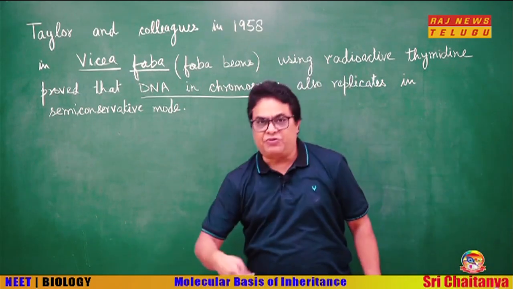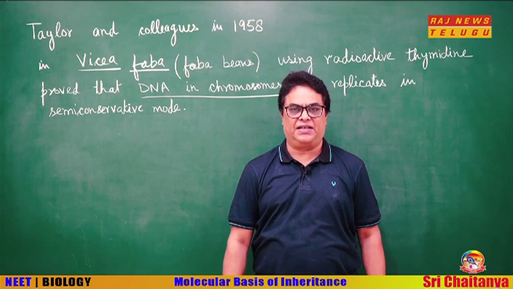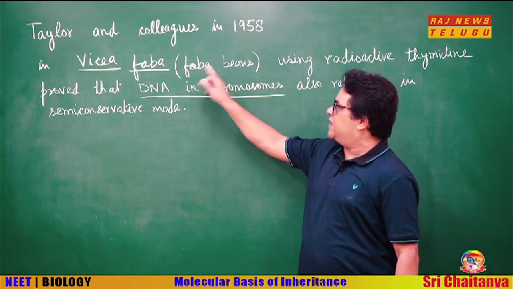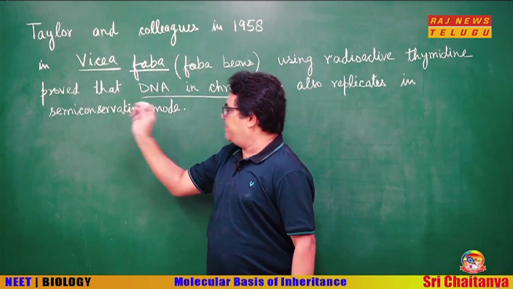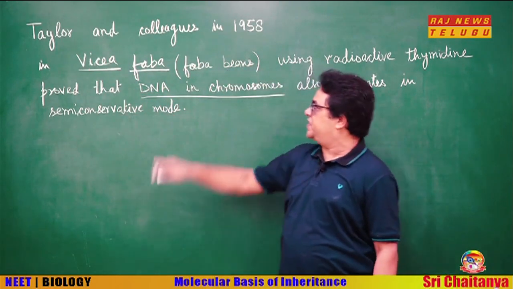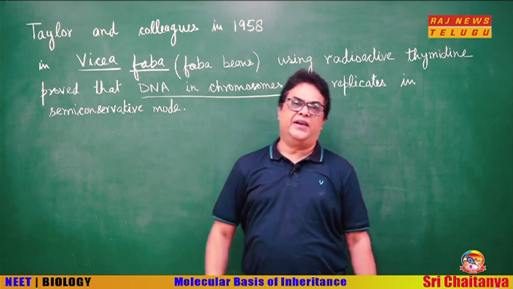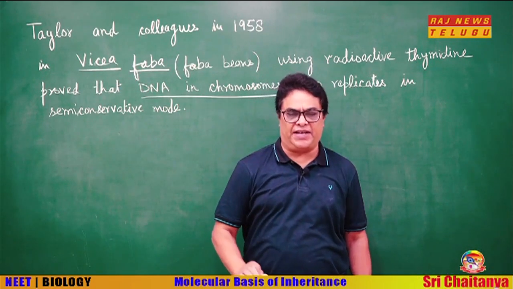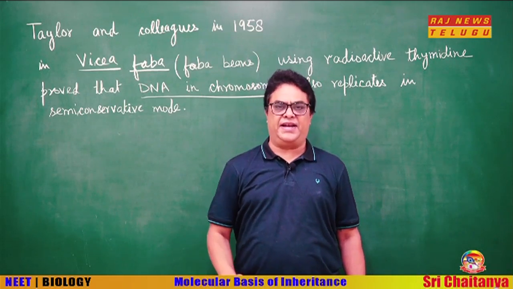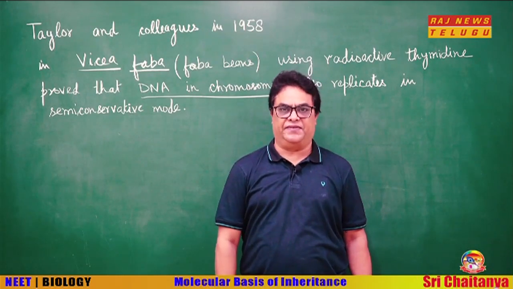Now, this question has also been asked a few years back, that what was the experimental organism in which Taylor proved his semi-conservative DNA replication. So, the experimental organism was Vicia faba. So, it is proved that either it is prokaryote or it is eukaryote, DNA replicates in semi-conservative mode.